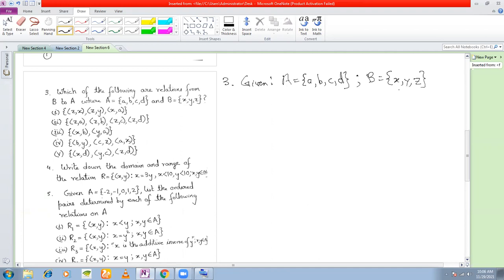Because we are interested in relations from B to A, that is why we'll find the Cartesian product B cross A. This will be a set of all the ordered pairs.